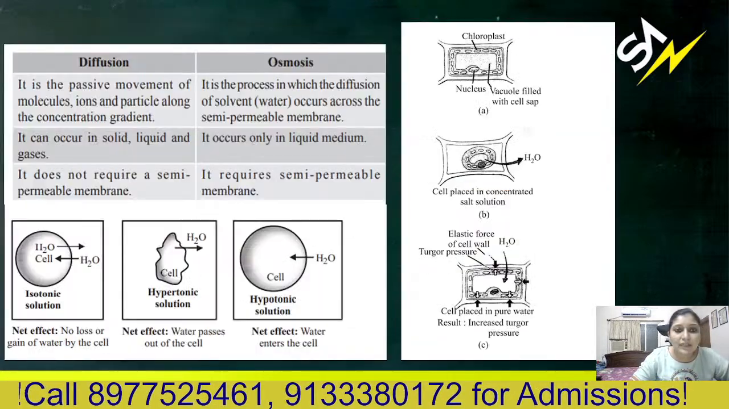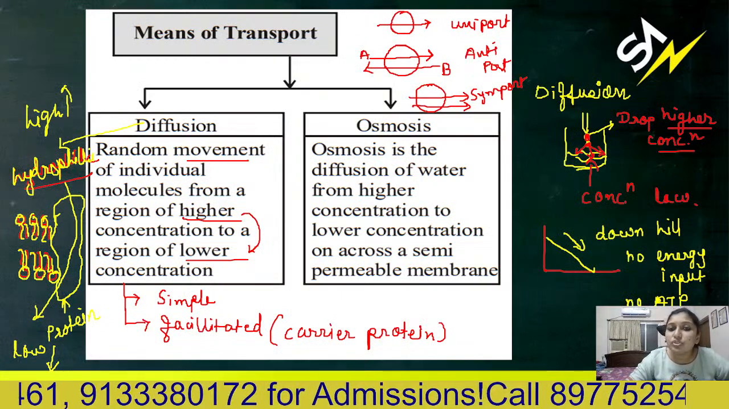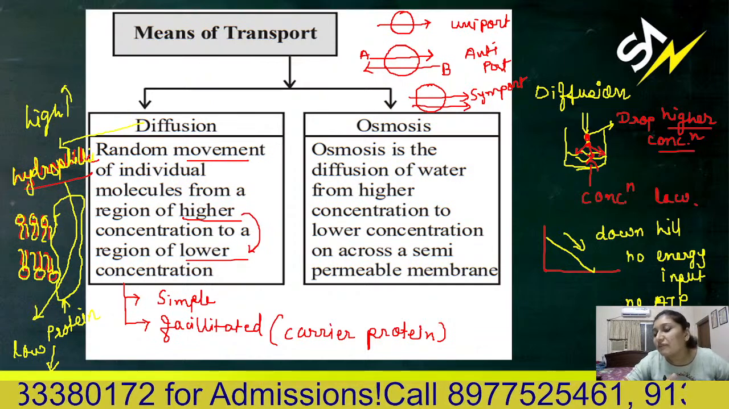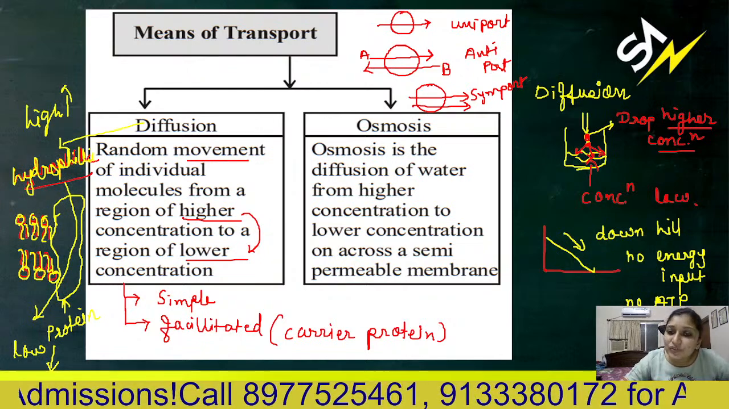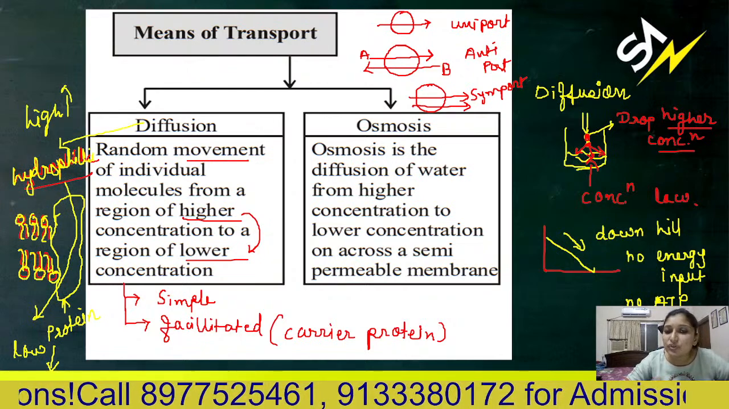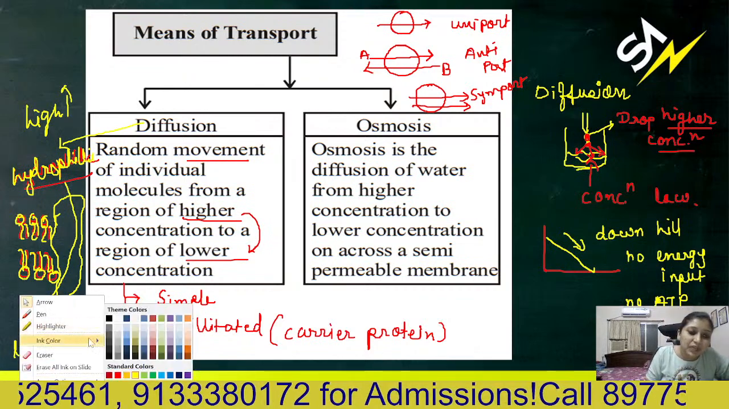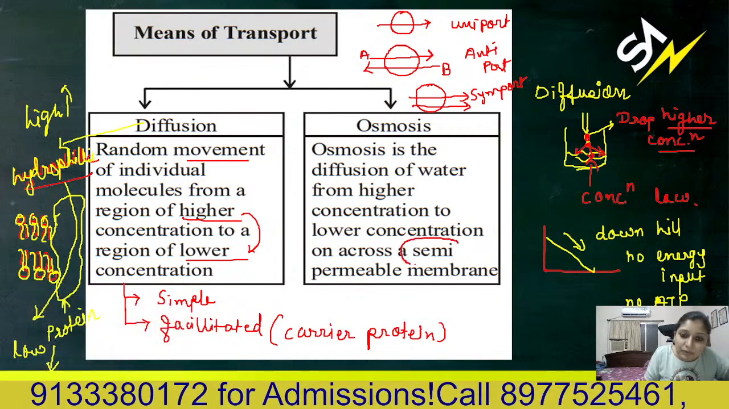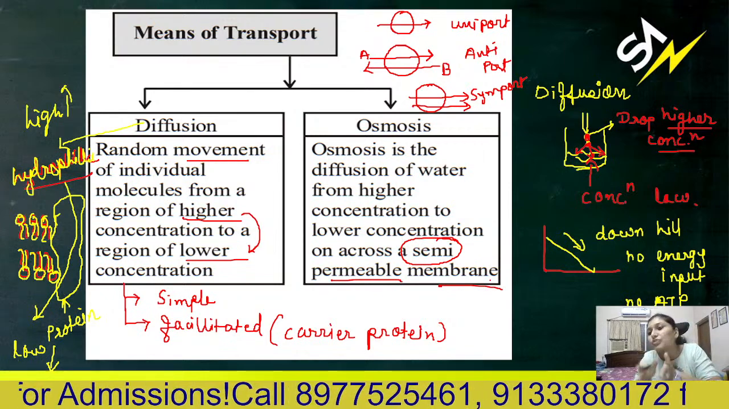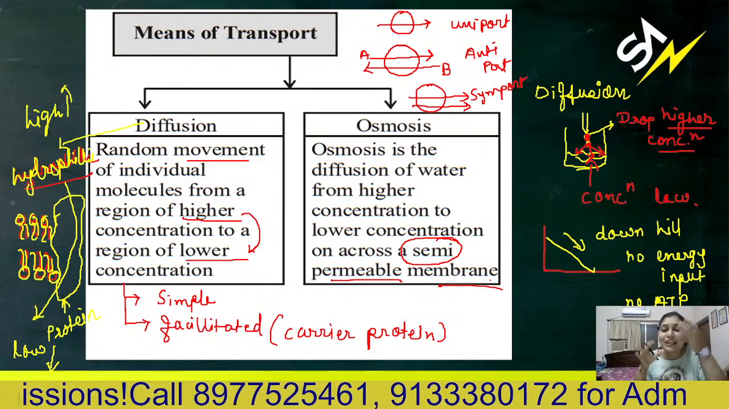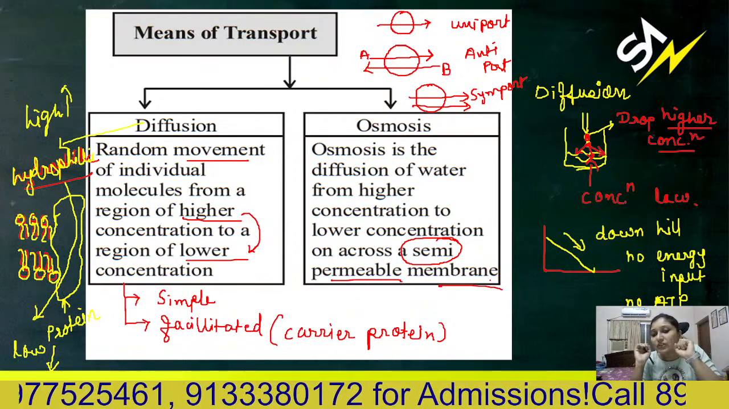So let us go back. Now the second is osmosis. Osmosis is a diffusion of water. Simply, when we are talking in terms of water or a solvent, it is the diffusion of solvent from its own higher concentration to the lower concentration across a semi-permeable membrane. Remember, here a membrane is involved. When you separate two solutions with a membrane, at that time water or solvent will move from its own higher concentration to its own lower concentration.